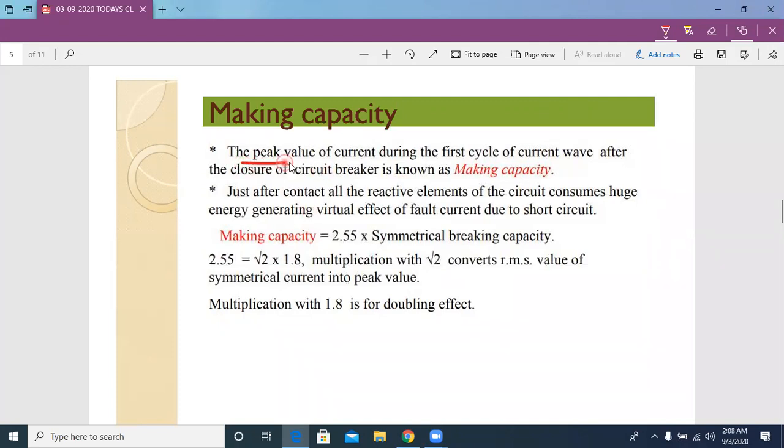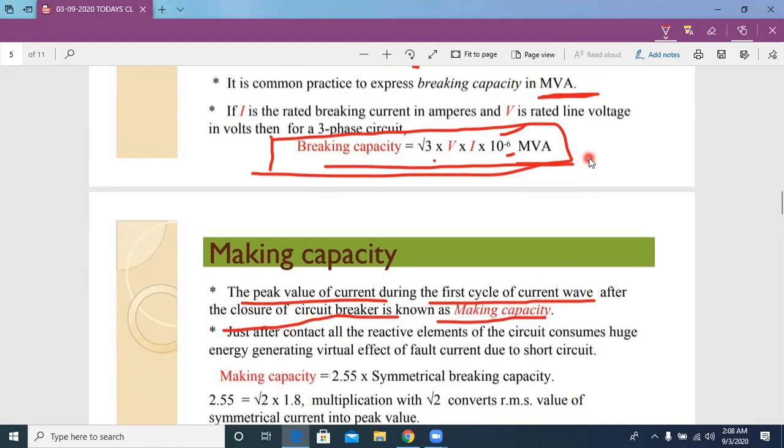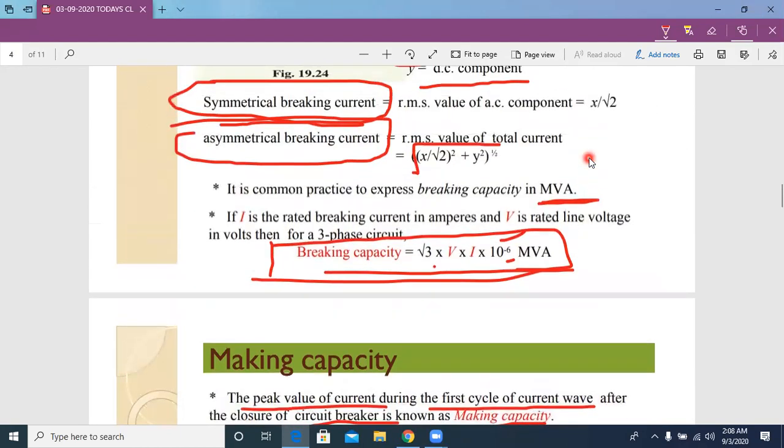The peak value of current during the first cycle of current wave after the closure of the circuit breaker is known as the making capacity. Same thing I explained in another way.